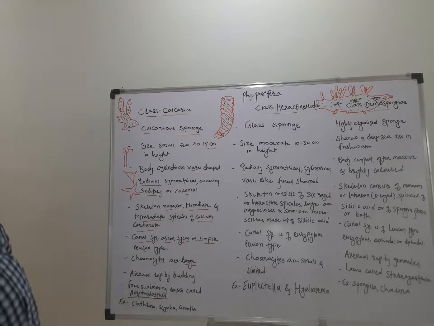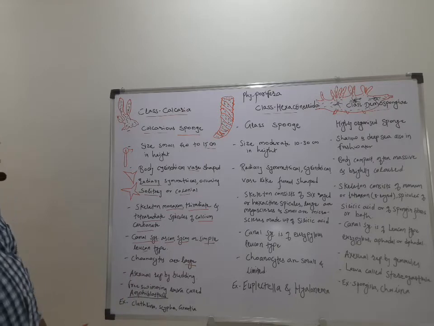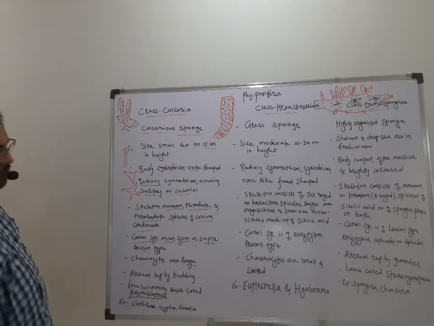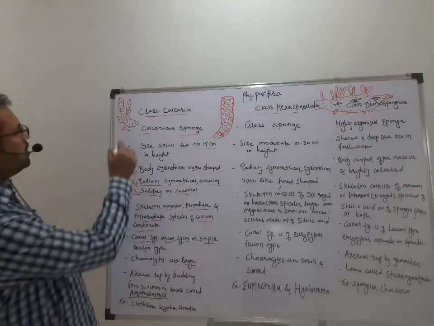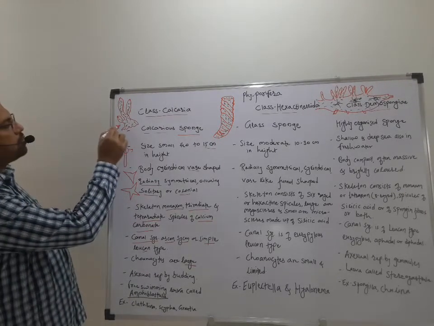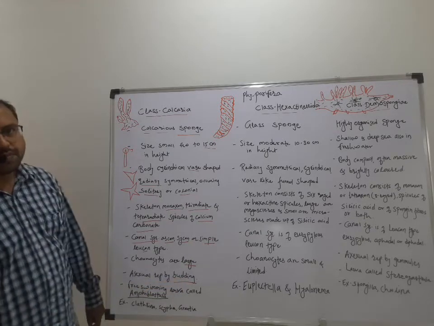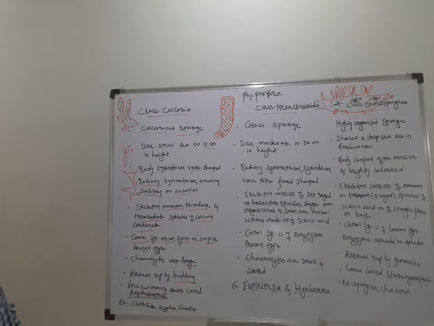Reproduction in Calcarea is generally carried out by asexual reproduction, by a bud-like outgrowth. Such an outgrowth which is formed is called a bud, or budding. So this is asexual reproduction.